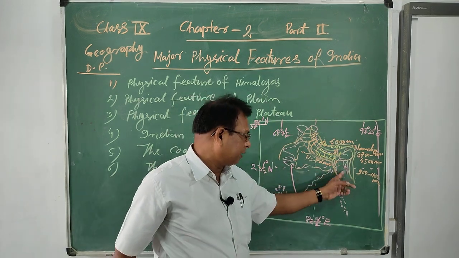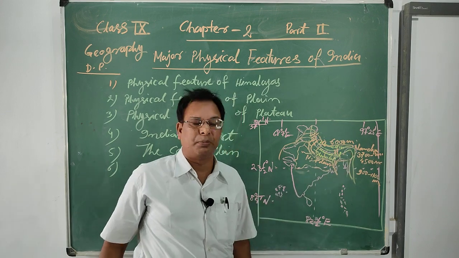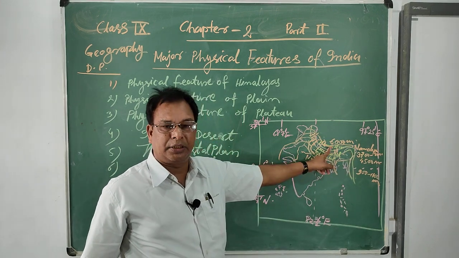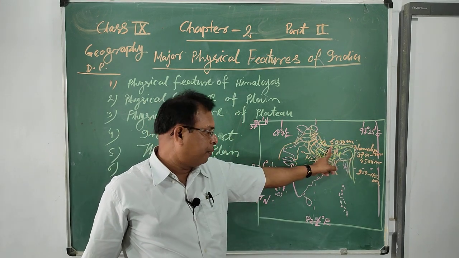In Bangladesh, this river is known as the Jamuna. In the Tibet region, it is also known as the Sangpo.